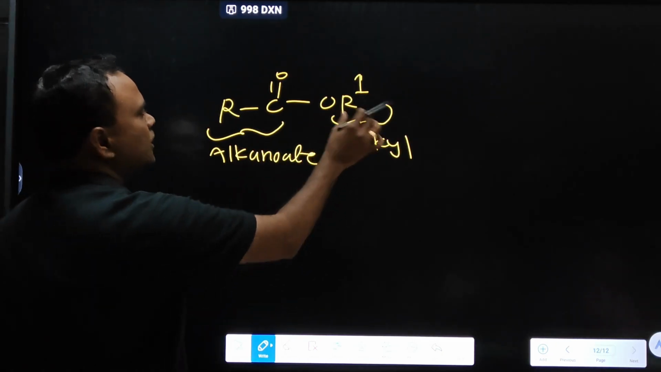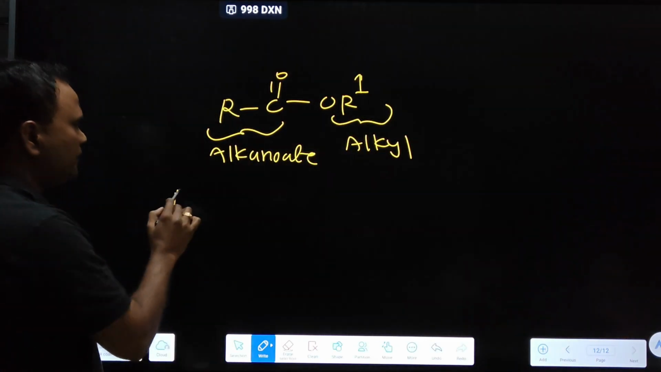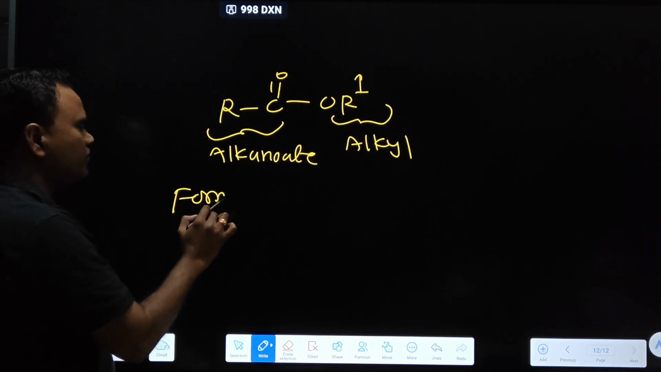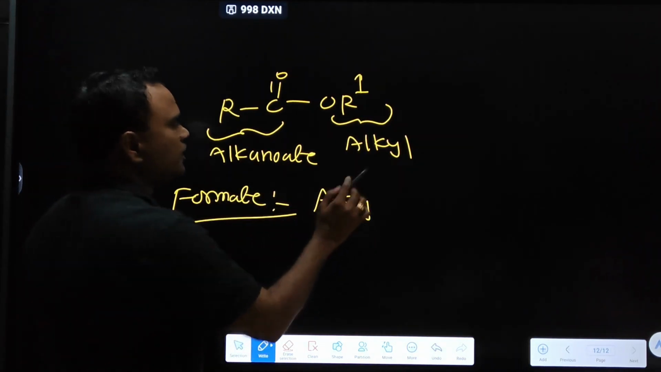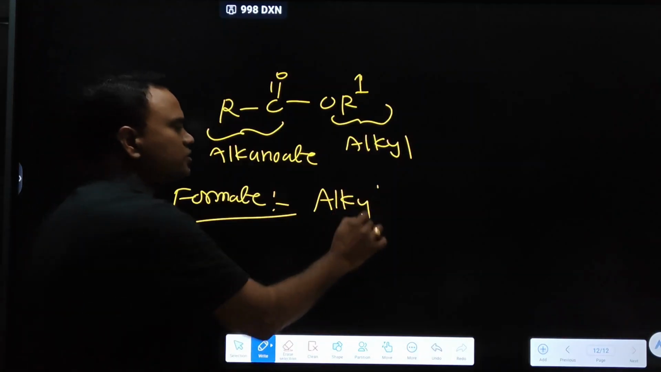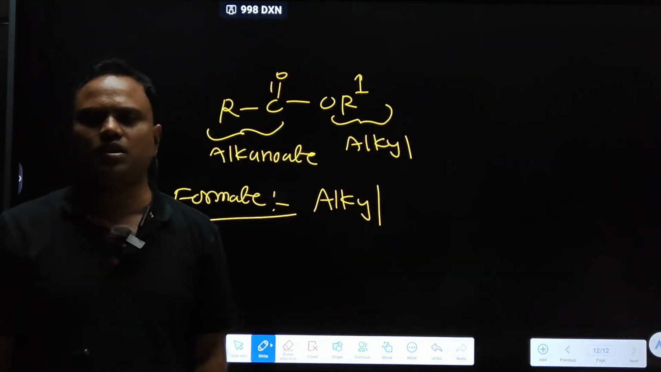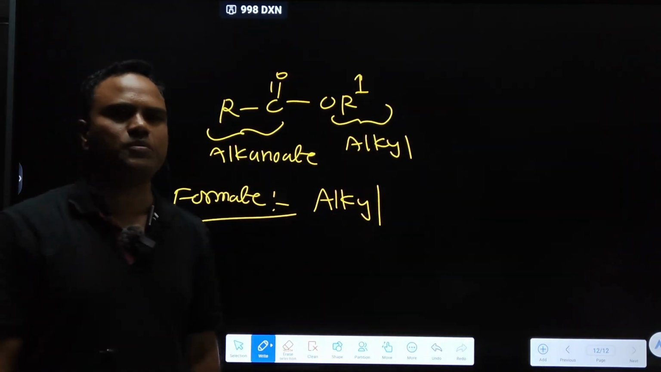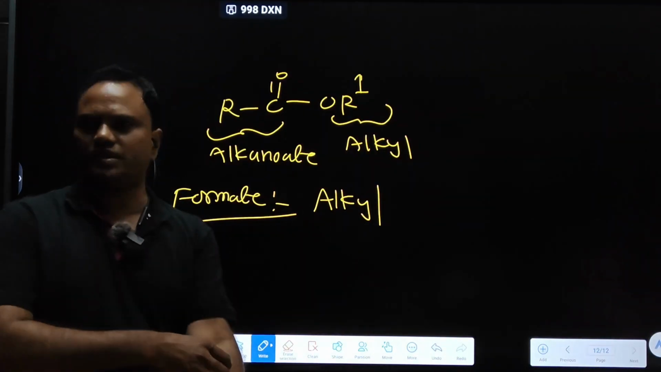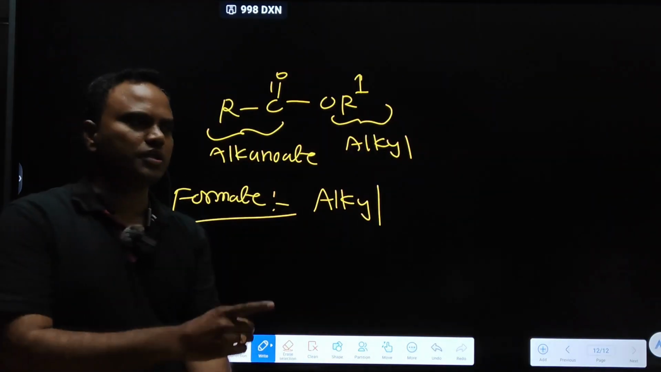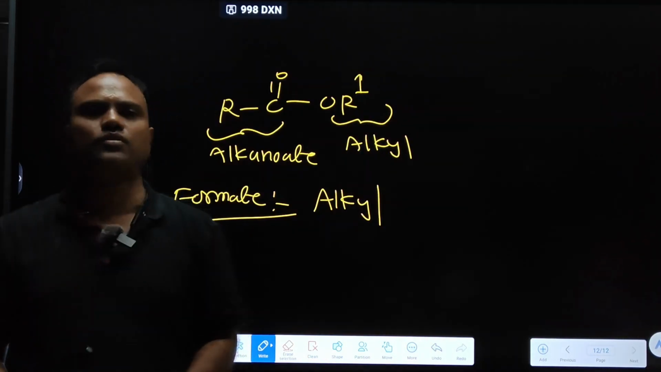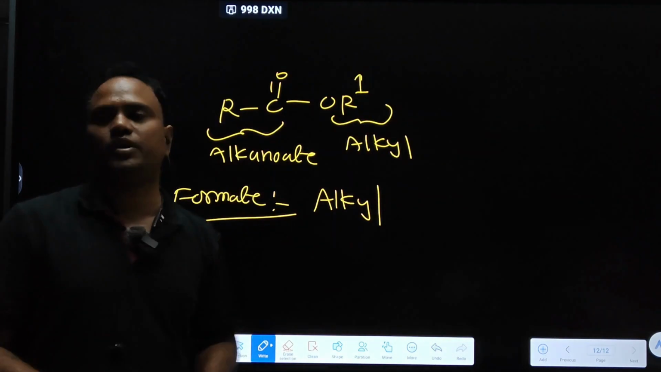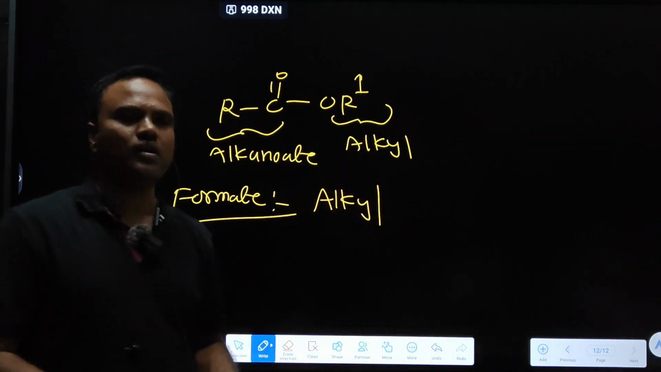The ester name will be presented in this format. First we have to write alkyl. Don't write the substituent name first in esters. Generally, in other functional groups we write the substituent name first, but in esters we write the alkyl part first instead of the substituent. That is the specialty of esters. In others, carboxylic acids, alcohols, what do we write first? We write the substituent name, but in esters first we write the alkyl part.